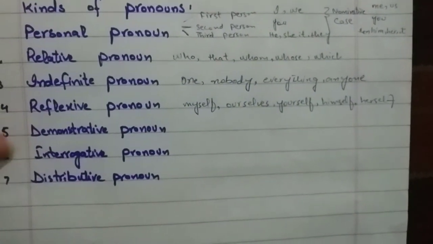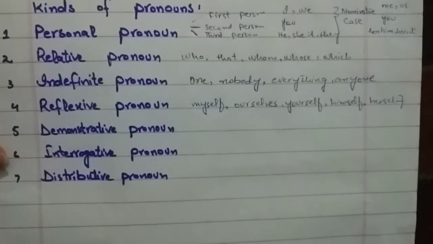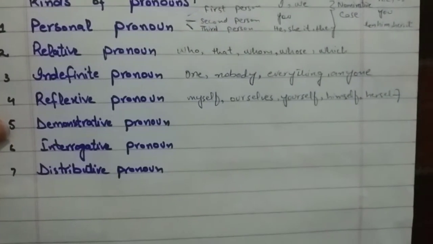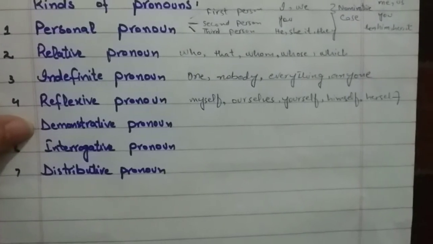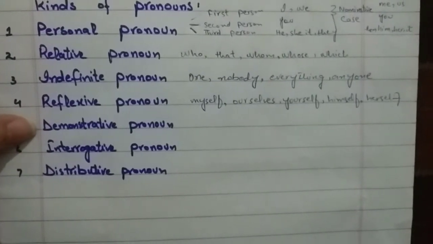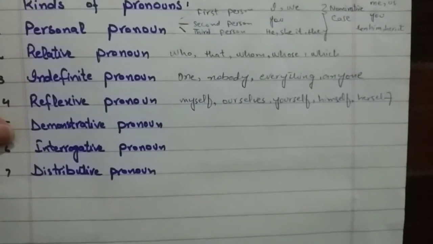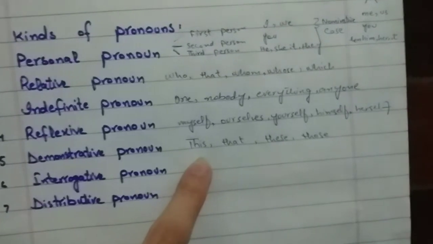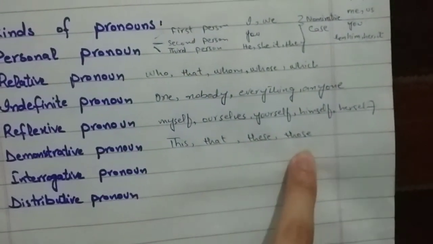Now we are going to move towards the demonstrative pronoun, and demonstrative pronouns point to the nouns they replace. As it is clear from the word, demonstrative means zahir karna ya point out karna, and in English language we only have 4 demonstrative pronouns: this, that, these, those.